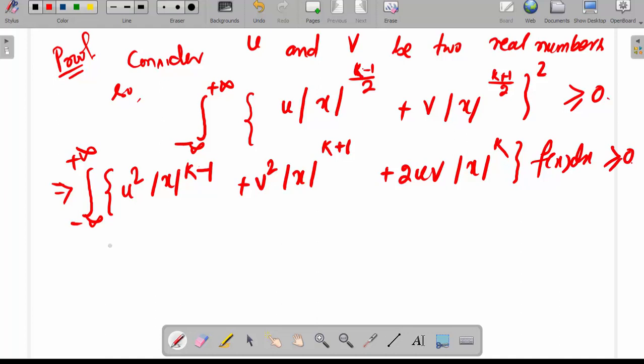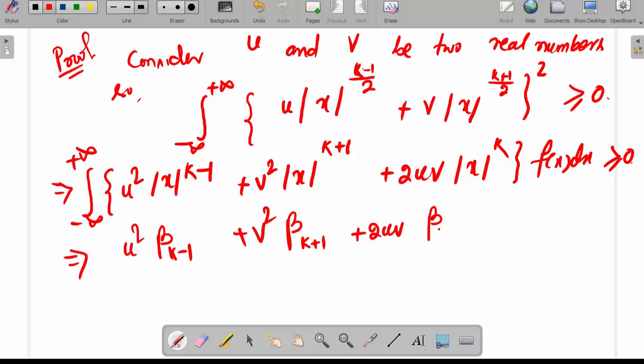Now integrate here with respect to x in the range minus infinity to plus infinity. So this implies u square beta k minus 1 plus v square beta k plus 1 plus 2uv beta k is greater than or equal to 0.